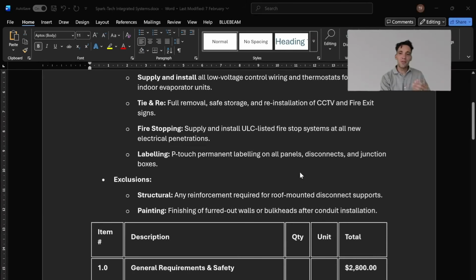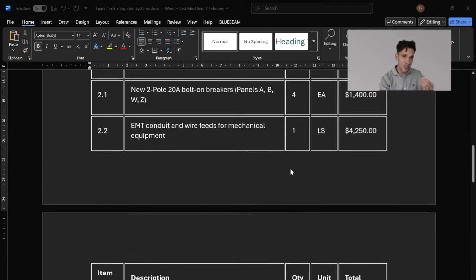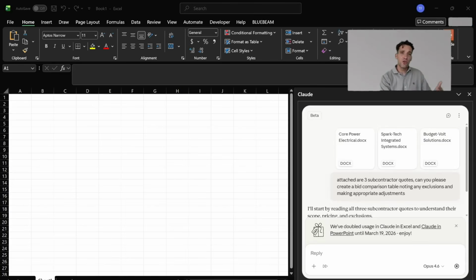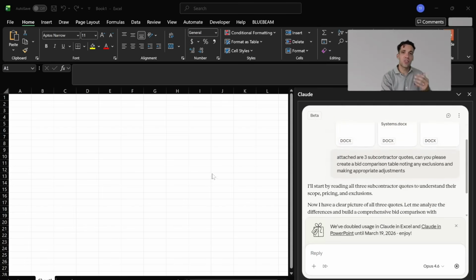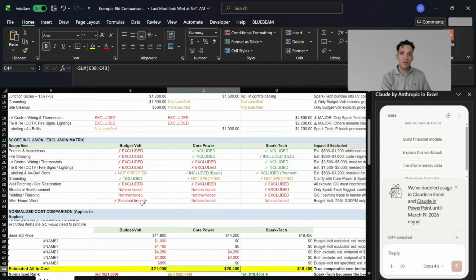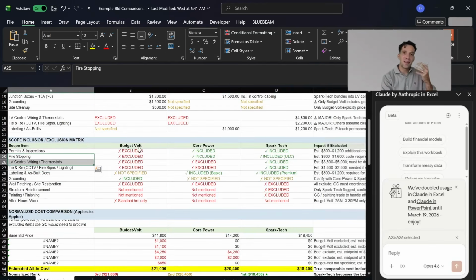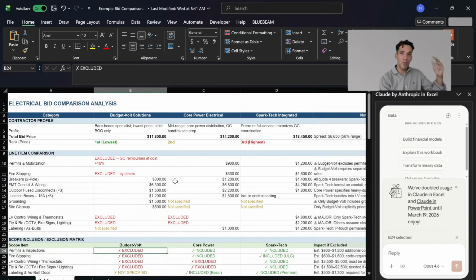Okay, so the first example is I have 3 subcontractor quotes for my project, all with different inclusions and exclusions. I'm using AI to go through the 3 quotes, extracting the prices each of the subcontractors have quoted, their inclusions and exclusions, and putting that into a bid comparison table. AI has simply taken the information out of the quotes, put it into the bid comparison table, and is making it obvious what the different subcontractor inclusions and exclusions are. Data from one format, the subcontractor quotes, into a different format, which is my bid comparison table.